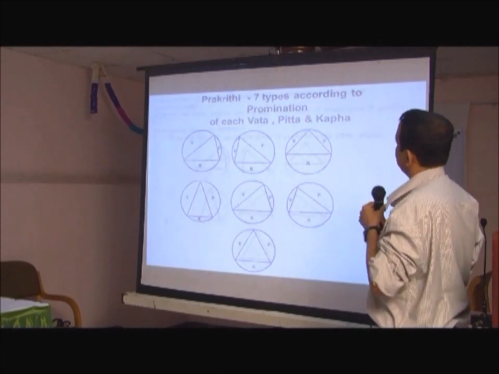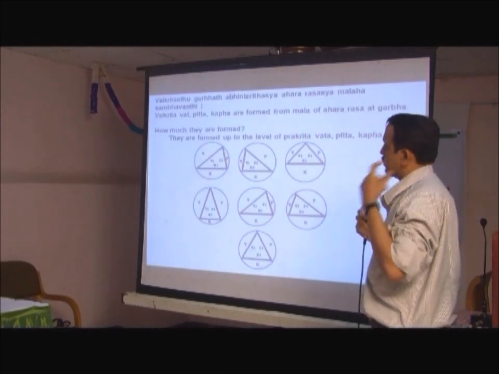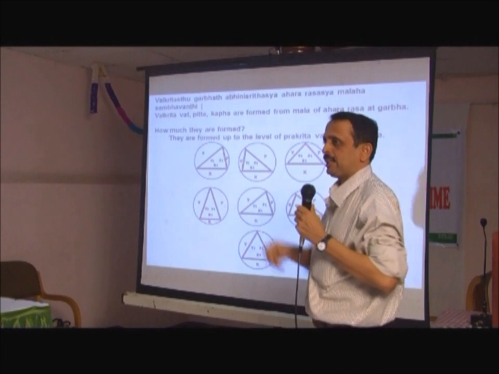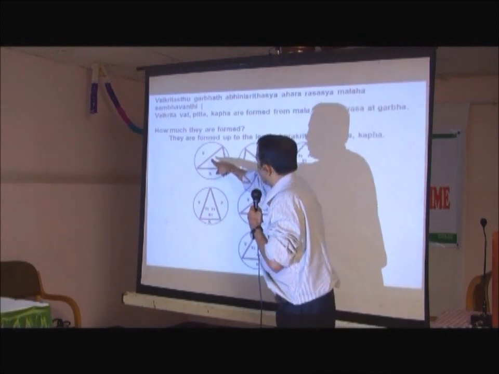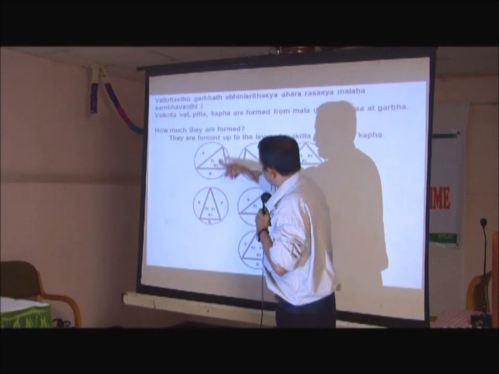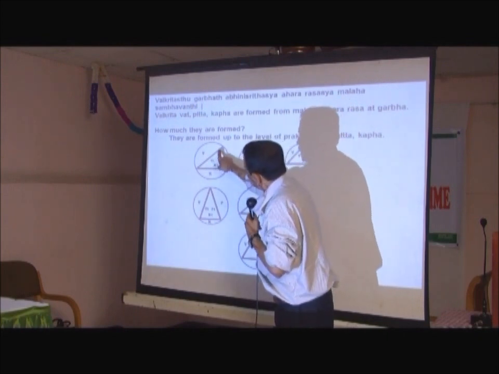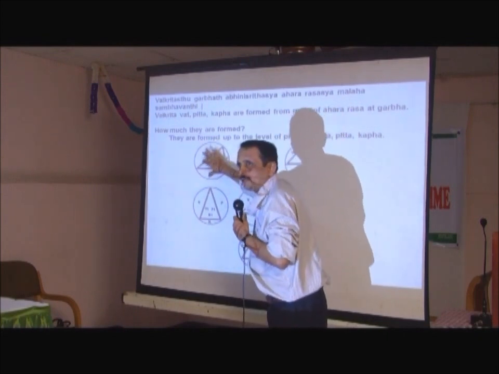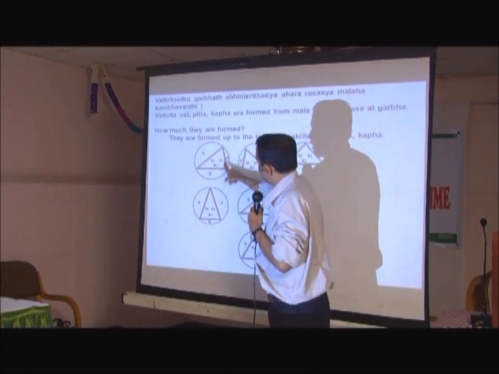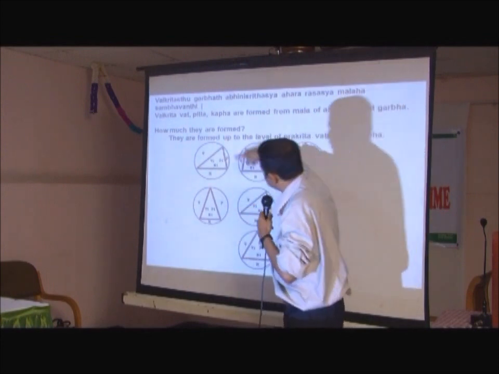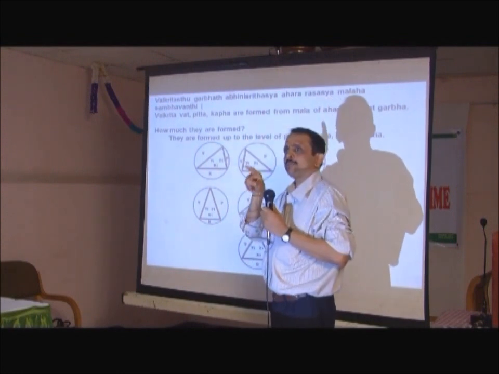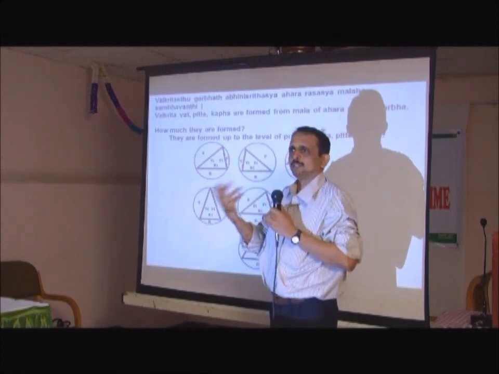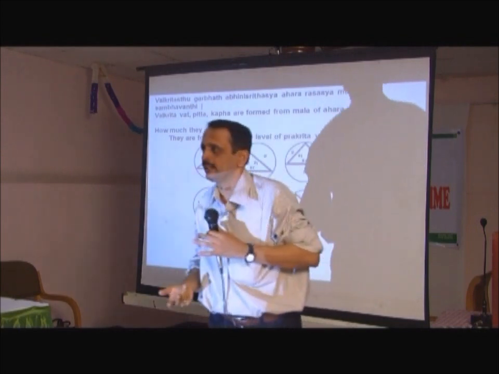Next please. Now comes what is Vaikrita Vata Pitta Kapha. In a healthy individual, Vaikrita Vata Pitta Kapha must be Sama to V plus P plus K. If you take V1, P1, K1 as another triangle, Sama to this V plus P plus K, that is Vaikrita. Sama dosha means always V plus P plus K equals V1 plus P1 plus K1. It's a constant. Health means it should be like that.